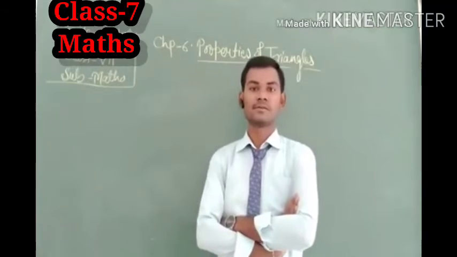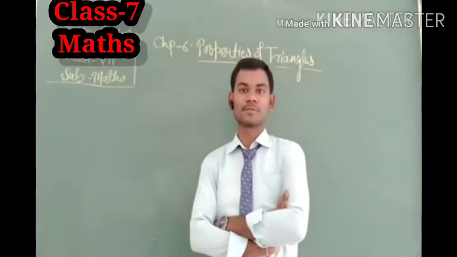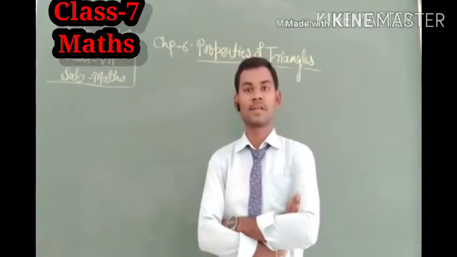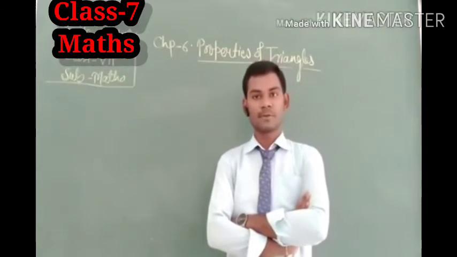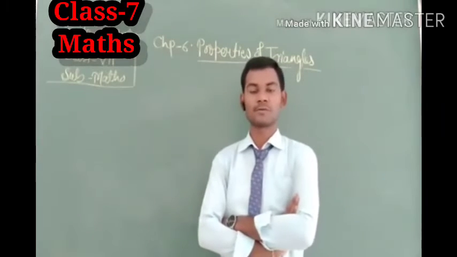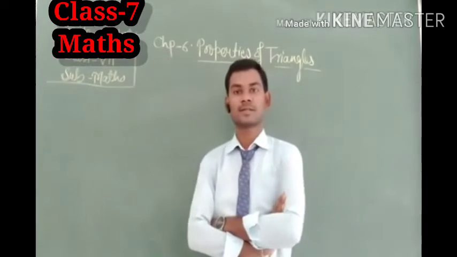First of all, we should know about the triangle, because without knowledge of any object, we can't describe its properties. So let us see what a triangle is.